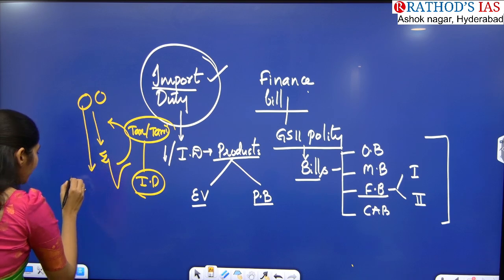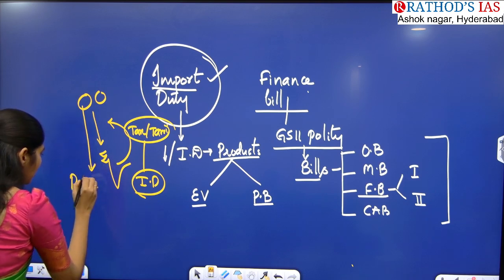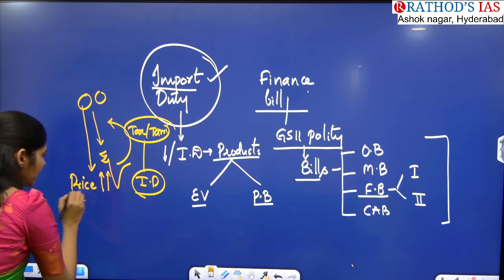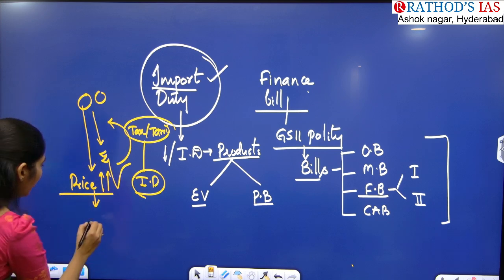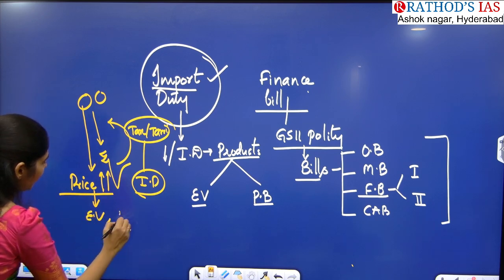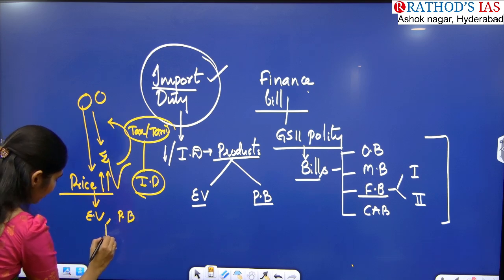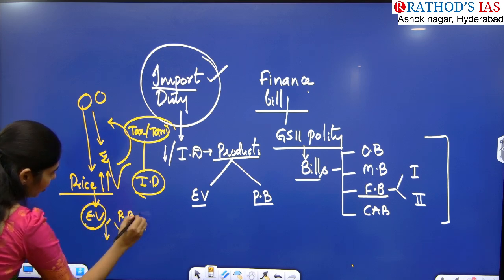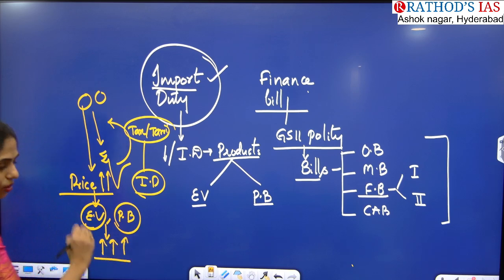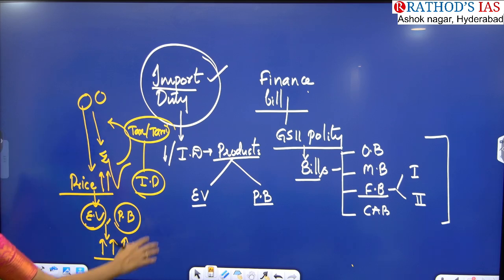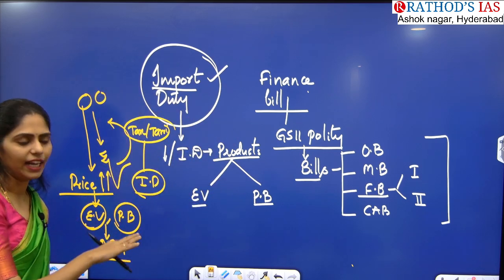Their price will increase, right? Whenever their price is increasing in India, these products are mainly used for electric vehicles as well as phone batteries. Obviously what happened? This electric vehicles cost and phone batteries cost will also be increased. Yes or no?